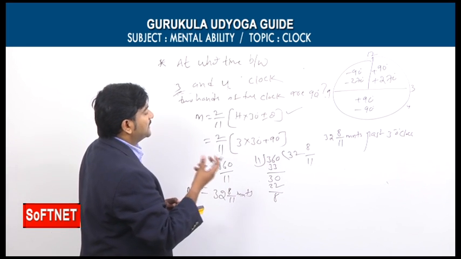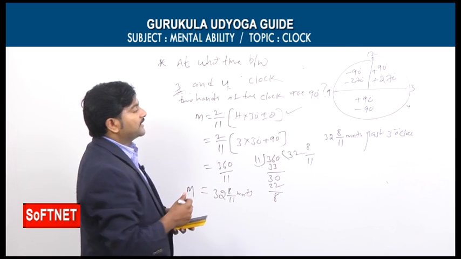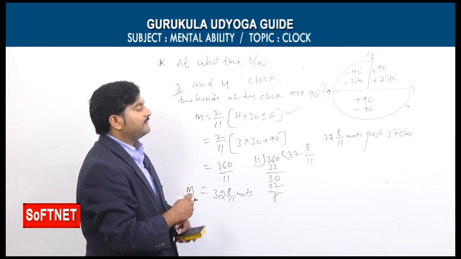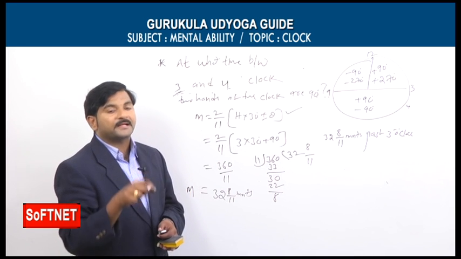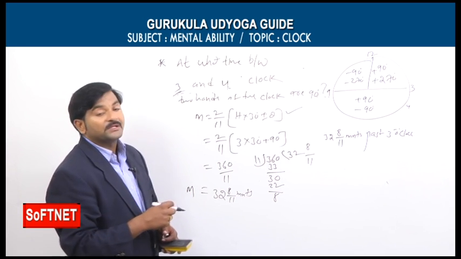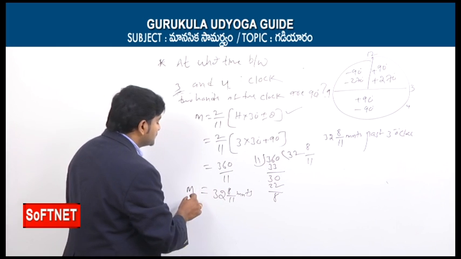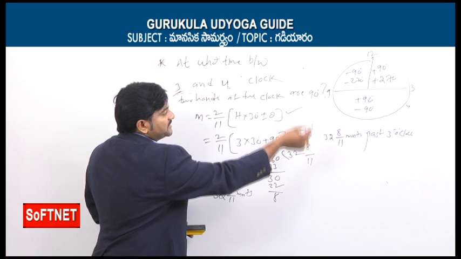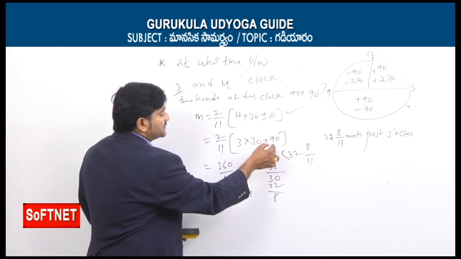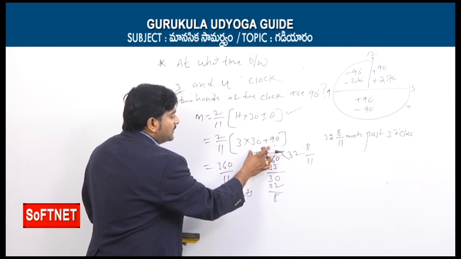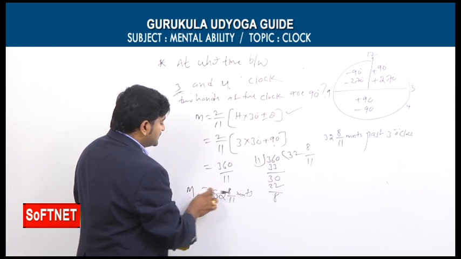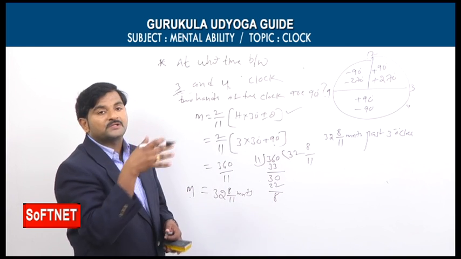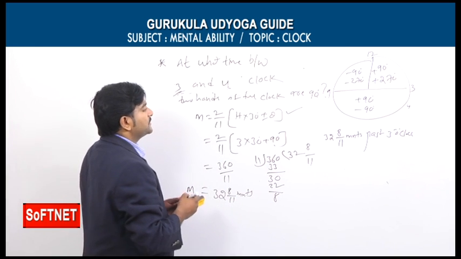So at what time between 3 and 4 is the angle between the two hands of the clock 90 degrees? One time I am getting 32 8 by 11 minutes past 3 o'clock, and in the second case I am getting exactly 3 o'clock because minutes I am getting 0. How can we say theta equal to minus we need to take? Because the time lies under 3 and 4. If it is minus 90, this value could be 0, 0 into something 0. So that is M is equal to 0 I am getting. So final answer is 0 minutes past 3 o'clock. So simply 3 o'clock we can say.